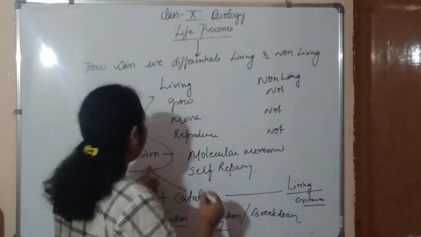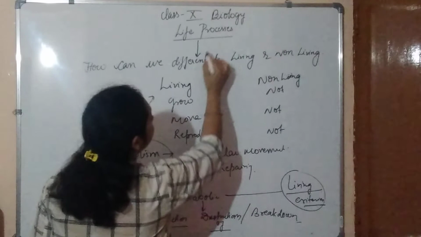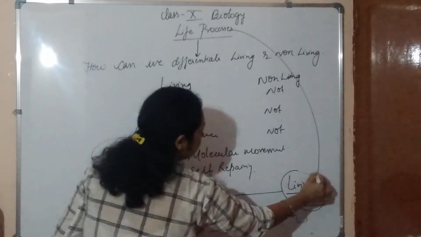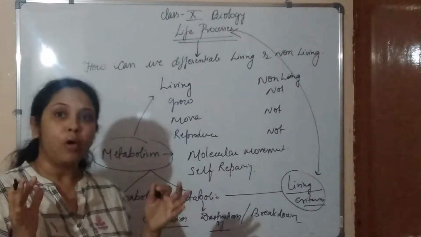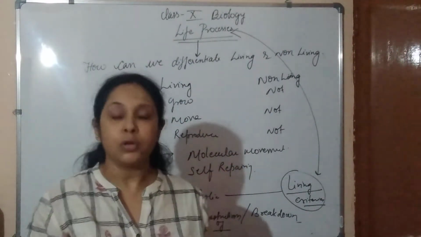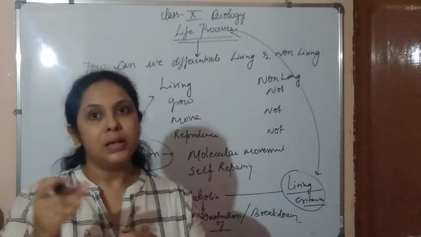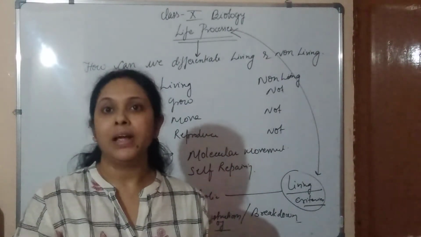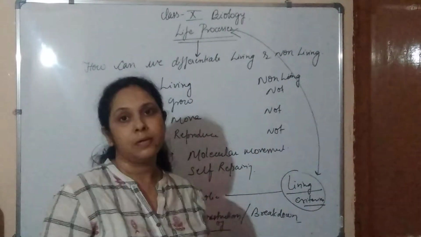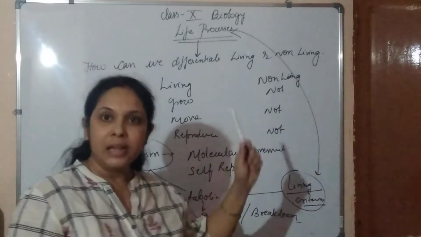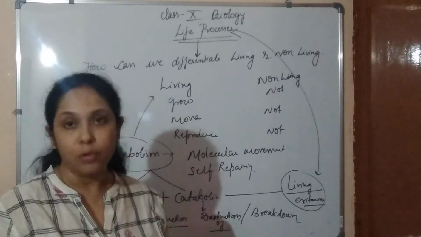The processes by which the living criteria are maintained, all the activities, all the metabolic activities which are required to maintain the living being of anything, are called life processes. So here we are going to study life processes. What are the life processes?